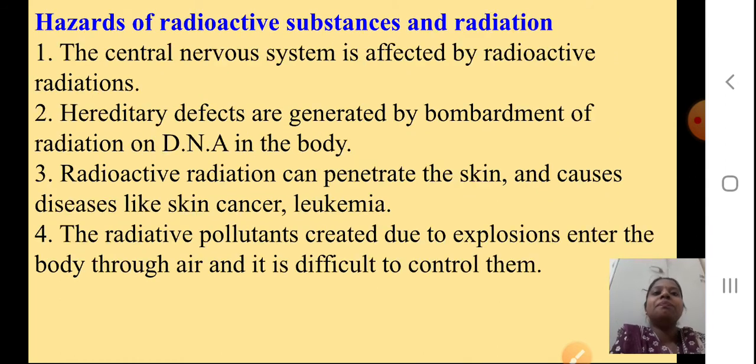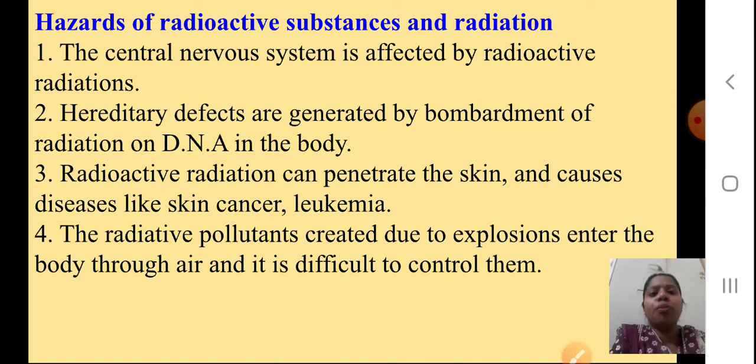We'll proceed. Now hazards. Even though there is a good part, there is also a bad part. The central nervous system is affected by radioactive radiations. Hereditary defects are generated by bombardment of radiations on DNA in the body. It means you can have illnesses when radiation is directly bombarded into your body.